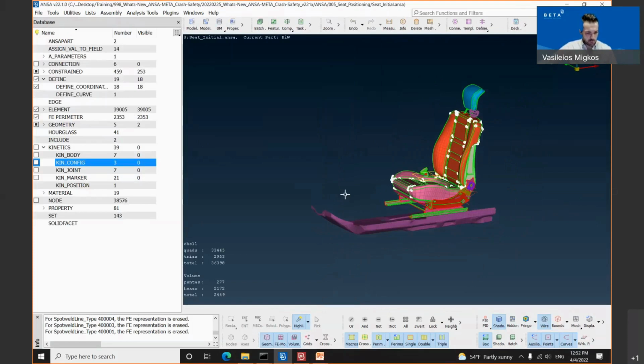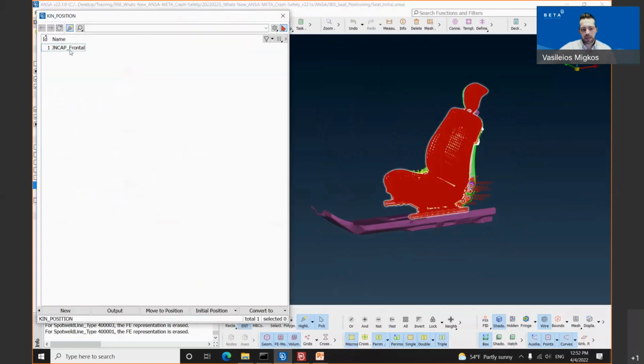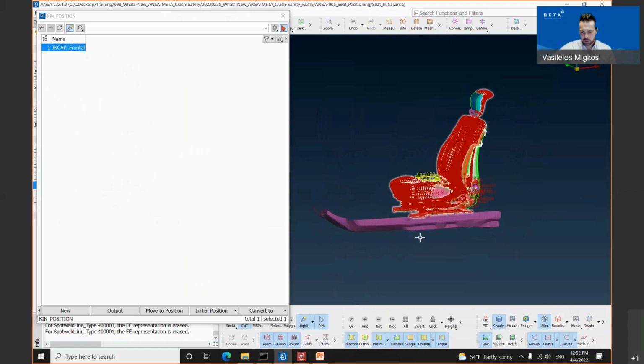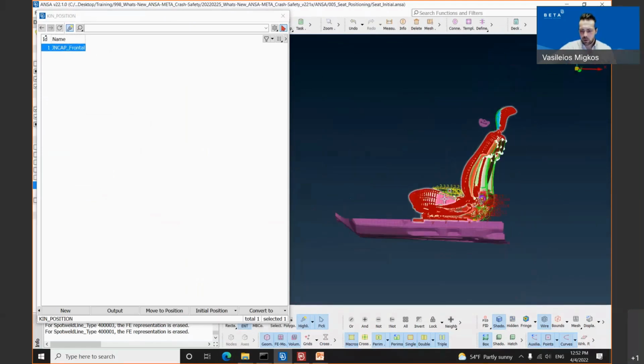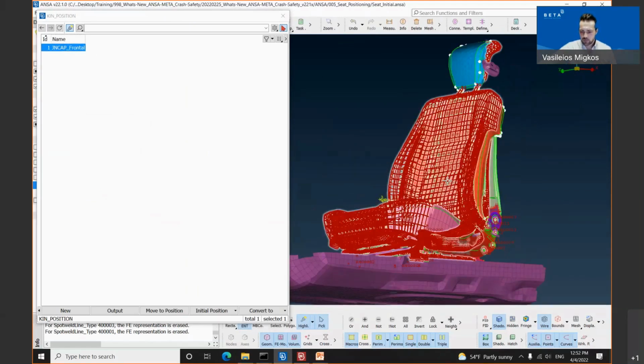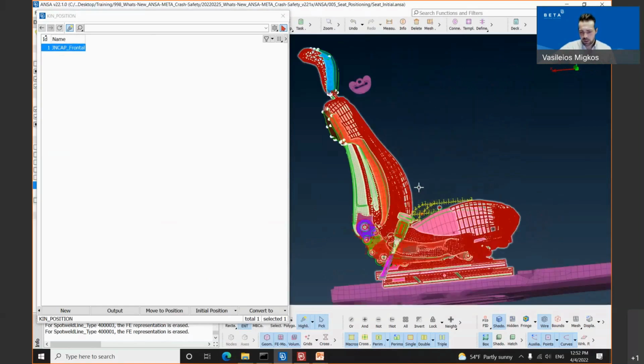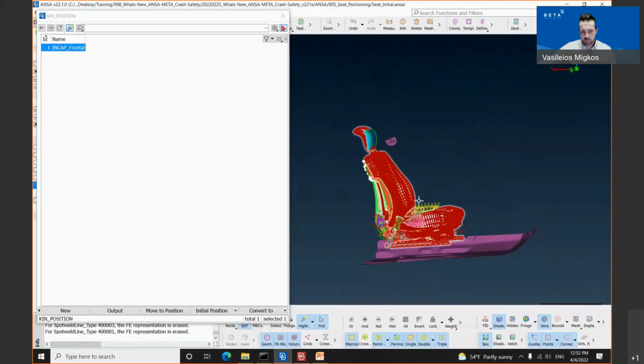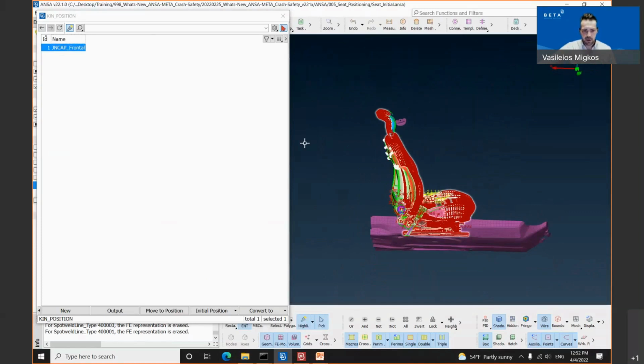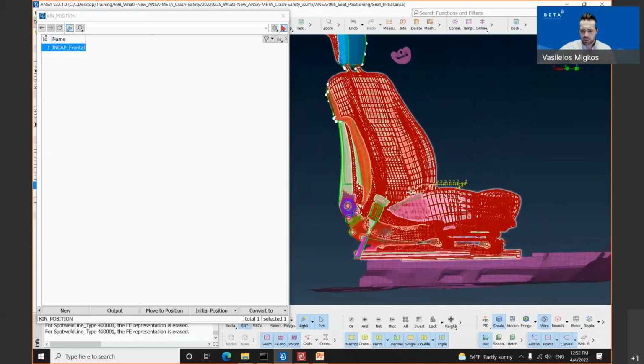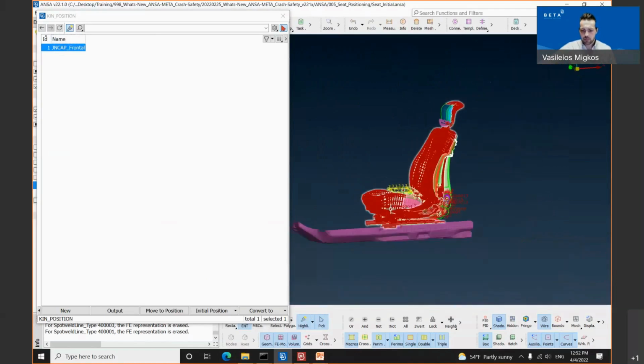The position which has been stored can be inspected inside the database under the group kinetics, kin position, and the Japan NCAP frontal position appears. As you can see, once we select the kin position which has been saved, and we activate the highlight button, and the pick button, the positioning appears highlighted in a red color inside our model window.